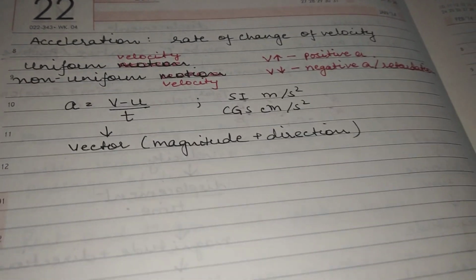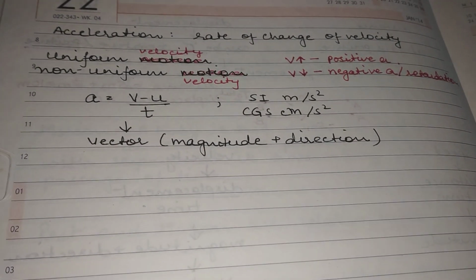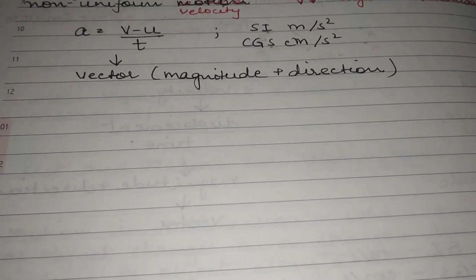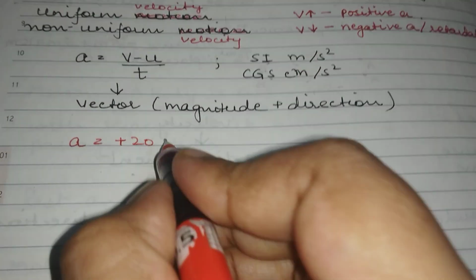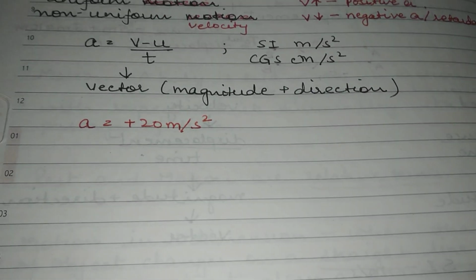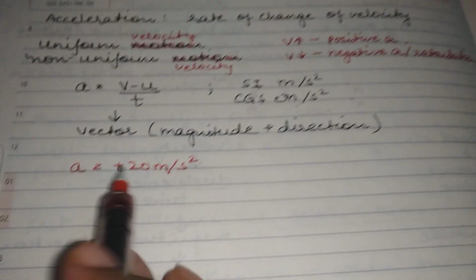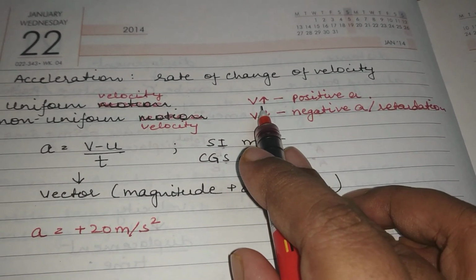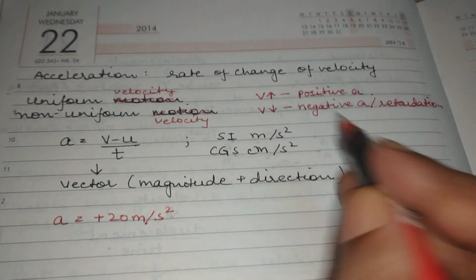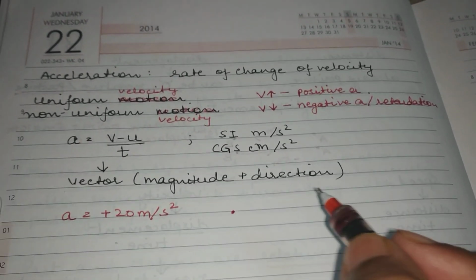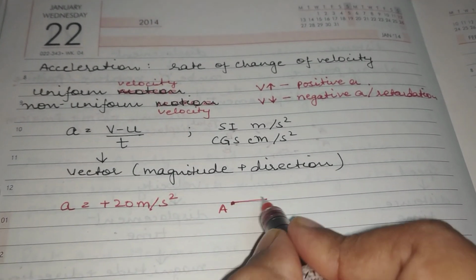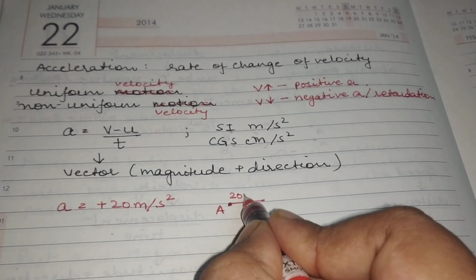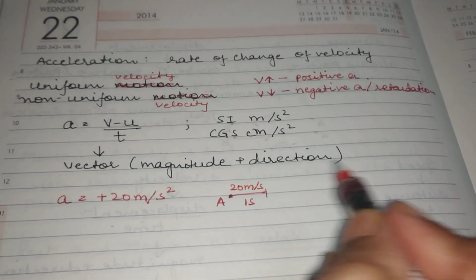Now let me tell you one example of positive acceleration. If a body has acceleration plus 20 meter per second square, first of all, what does this mean? It means that the velocity is increasing with time. So initially, if I assume the body was at rest at point A, after 1 second, the speed will become 20 meter per second.